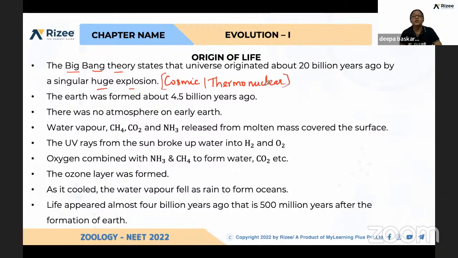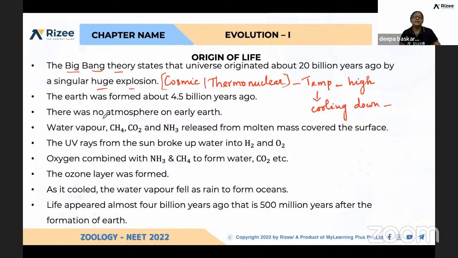When this happened, the temperature was very high. After that, when the temperature got reduced, that is cooling down, that leads to the formation of life. So that was the concept of this theory.